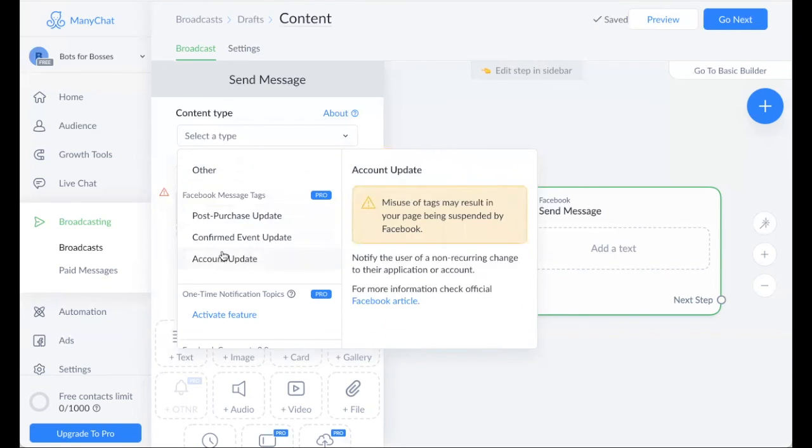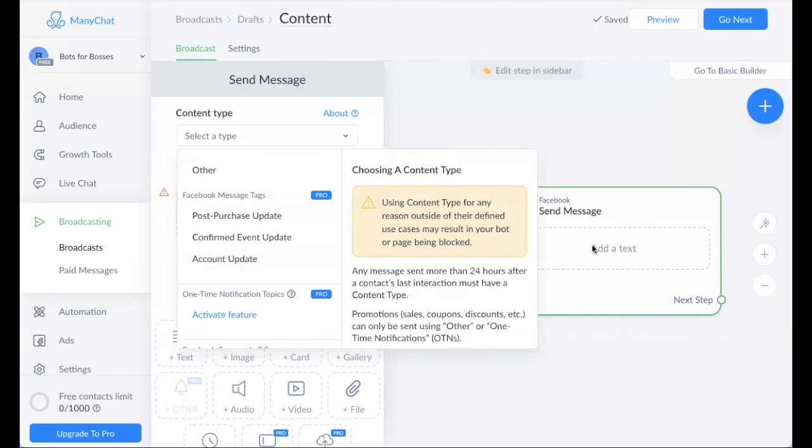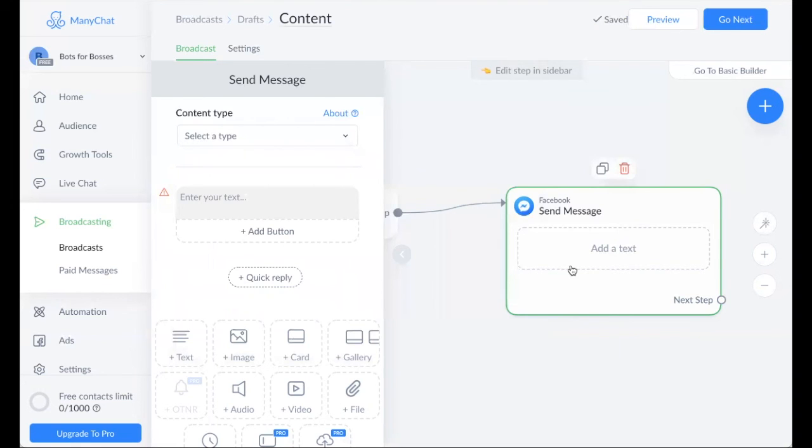But this is something I see too many times: people just start typing their messages and then they publish it and that's that, and they leave this blank, and you don't want to do that. Okay, so you want to avoid that. And that is really it for broadcasts.